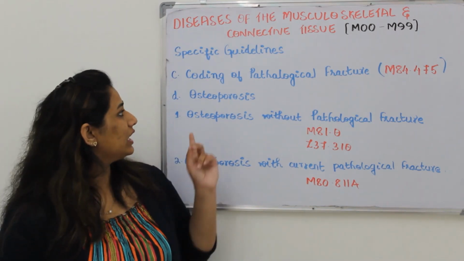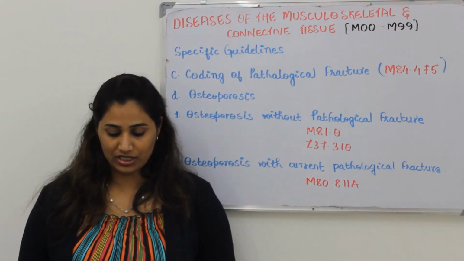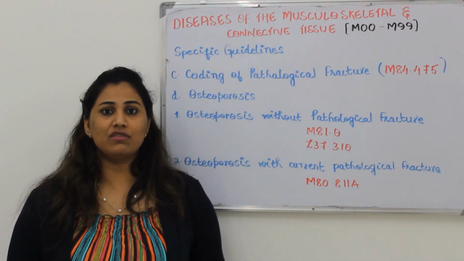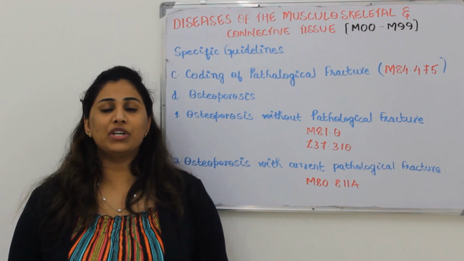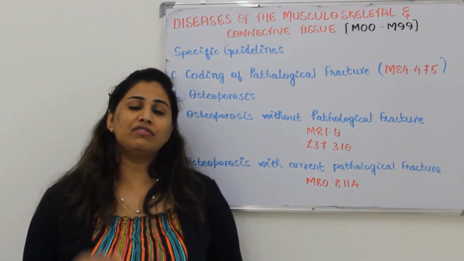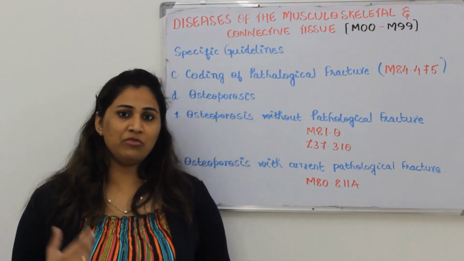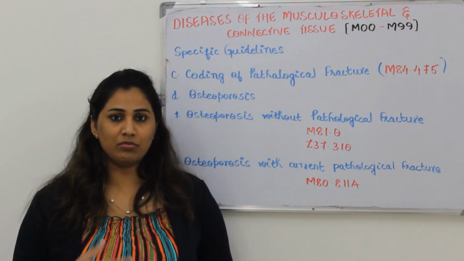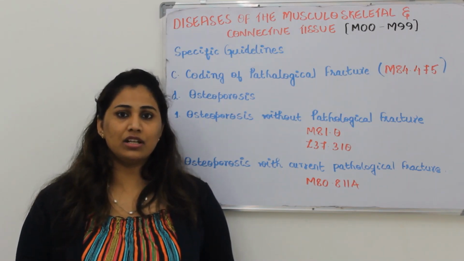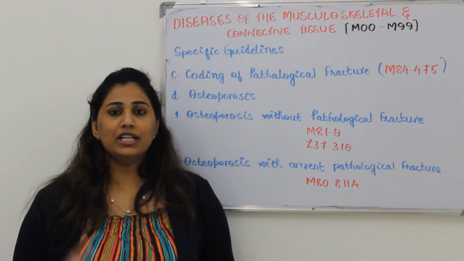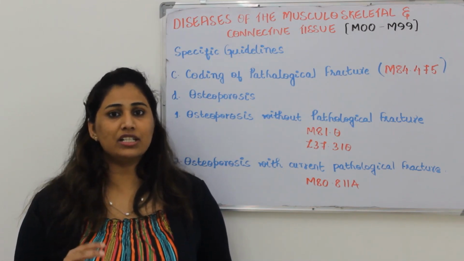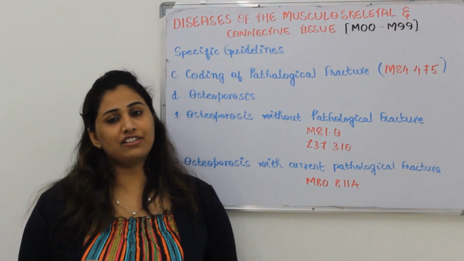The guideline for coding of pathological fracture is that the main thing you need to check is whether the patient is receiving active treatment or coming for a follow-up. What is active treatment? For example, the patient came with a fracture, the doctor gave a cast application, told them some surgery was to be done, the surgery is done and now the patient has recovered. Till that surgery, we will be putting the alphabet A, which indicates an initial encounter and active treatment.